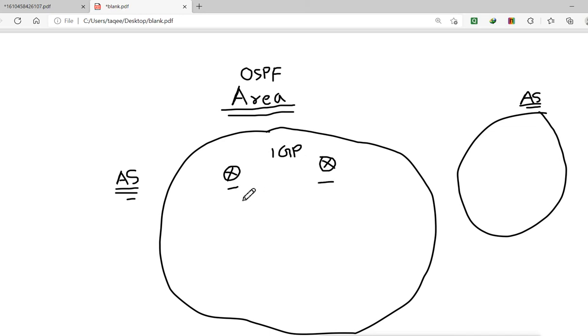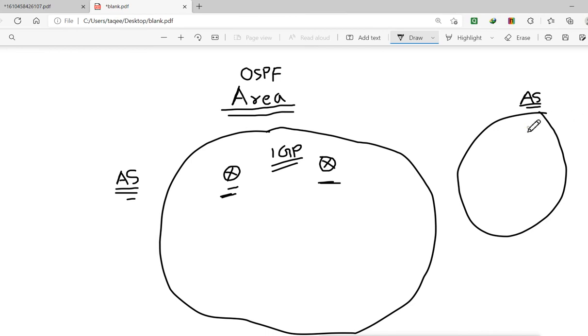We can configure RIP on these routers. We can configure IGRP on these routers. These are all IGP protocols. They work within the autonomous system, either in this organization's autonomous system or the other organization's, but they don't work outside of the autonomous system.